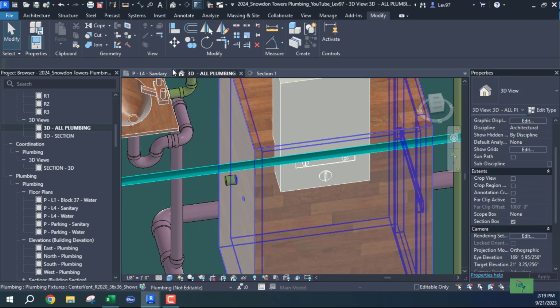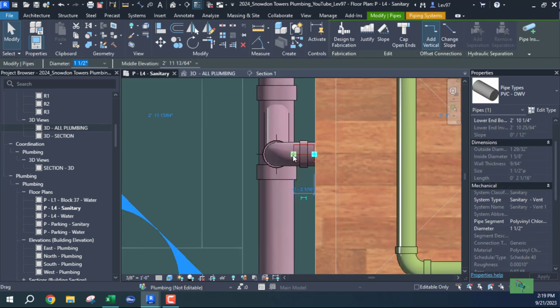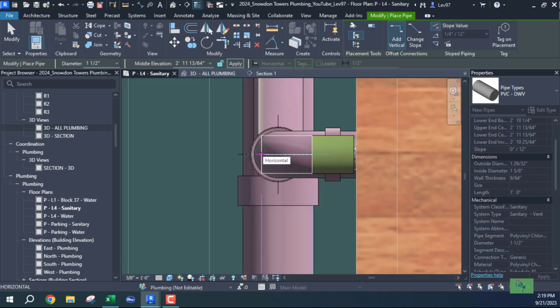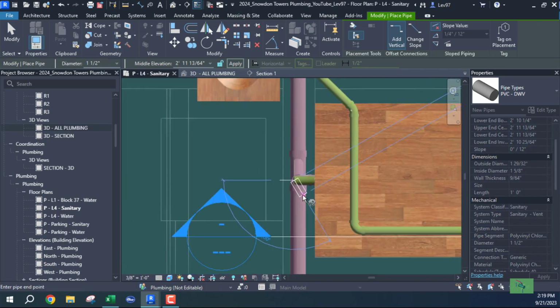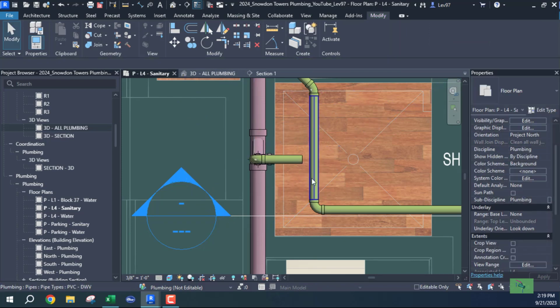Let's go back to the shower. Let's bring it out just enough so we can create that elbow and come up. What was 11.5? I'm going to go 11 first because I'm not sure about that angle or about the height. Let's look at it.